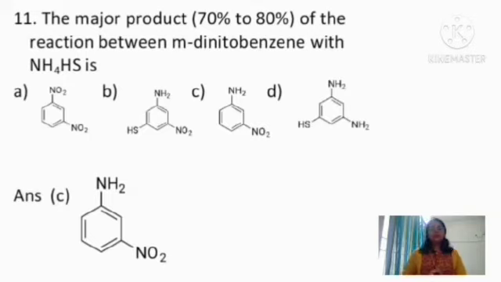So in this case we are getting 2 nitro groups on the benzene ring. Suppose you have 2 nitro groups on the benzene ring and you want to reduce one of the nitro groups to amine and keep the other nitro group unaffected, we use the reagent ammonium bisulfide. So when meta-dinitrobenzene is treated with ammonium bisulfide, one of the nitro groups gets reduced to amine and the other nitro group remains unaffected. So option C is correct, that is meta-nitroaniline is the answer.